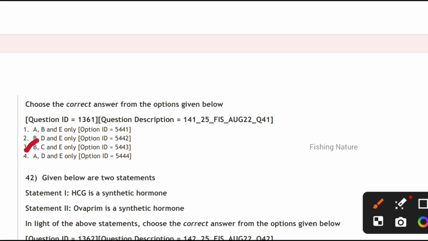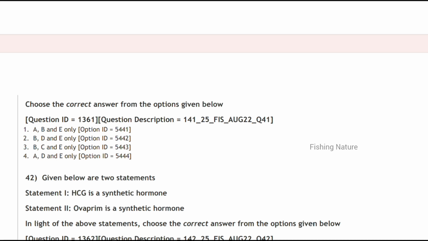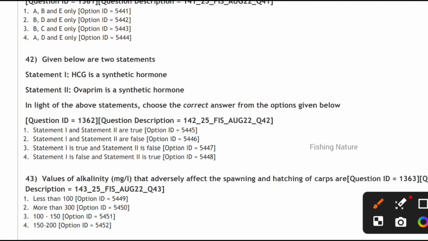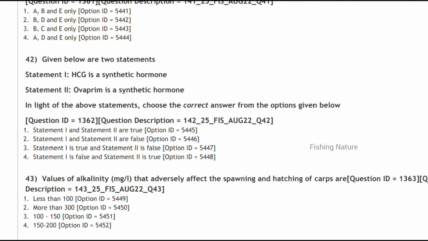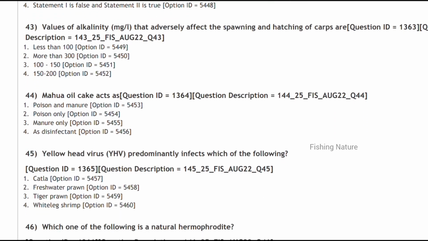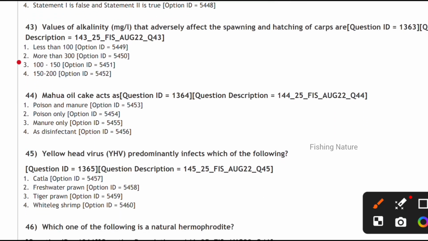Next one, given below are two statements. HCG is a synthetic hormone. No, it is a wrong statement. Ovaprim is a synthetic hormone. So statement 1 is false and statement 2 is true. Next, values of alkalinity more than 300 adversely affect the spawning and hatching of carps.